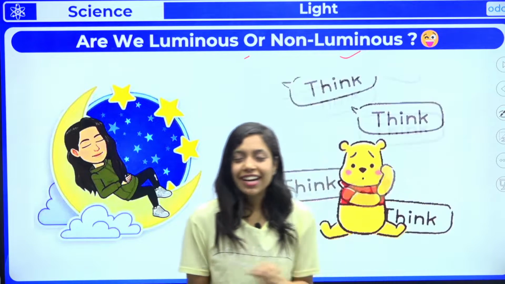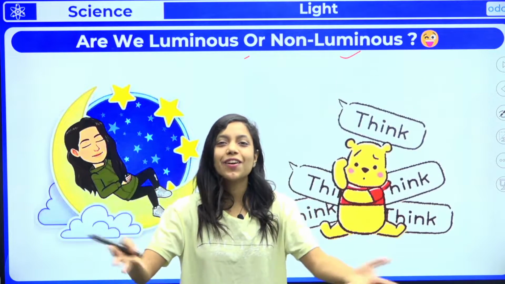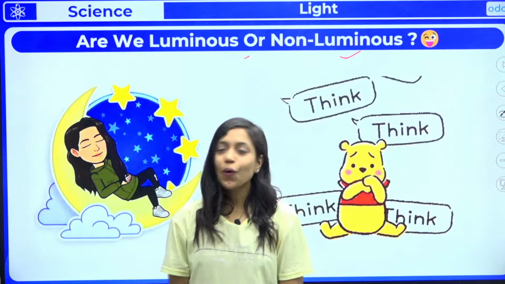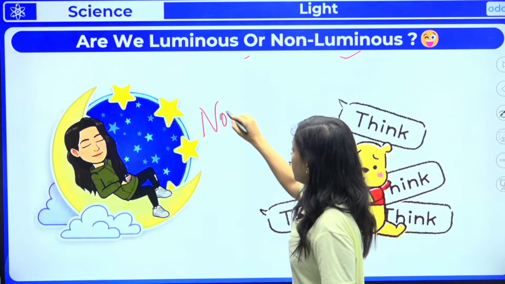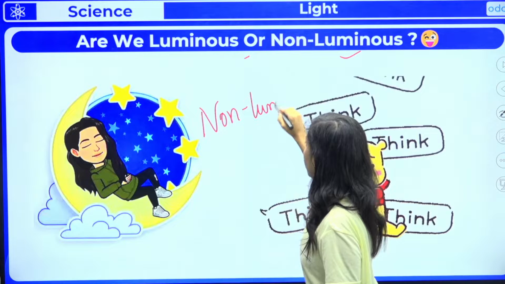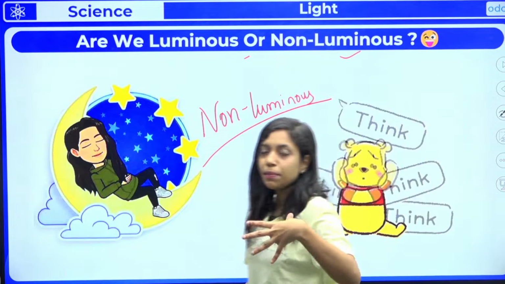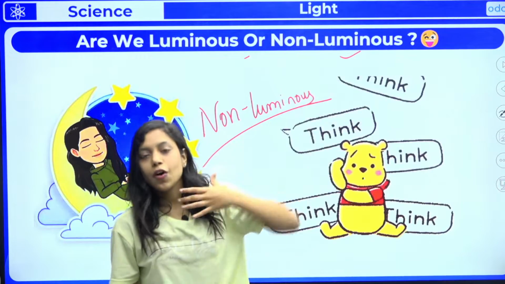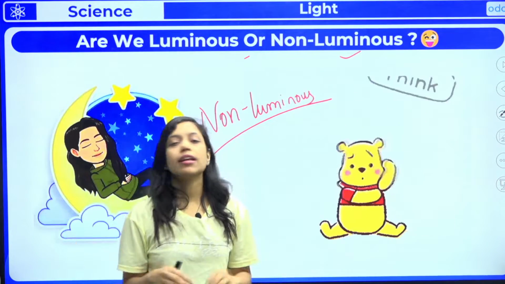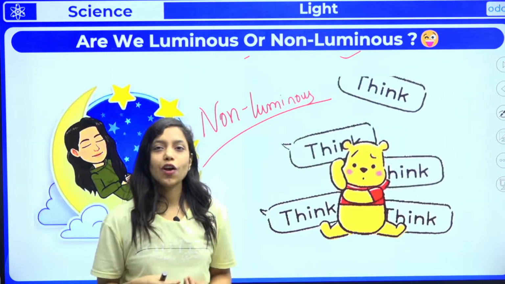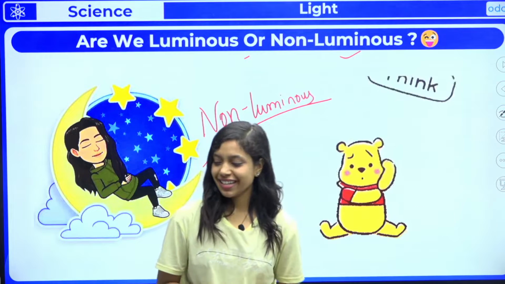So if you stand in the dark room silently, nobody can see you because you're not producing your own light. You're not emitting your own light. So yes, we are of course non-luminous. And you can see other people only when the light falls on them. For example, if I shut down everything now, like no power, nothing, it's a complete dark room, you cannot see me because I am non-luminous. We are all non-luminous. Is it clear to all of you?